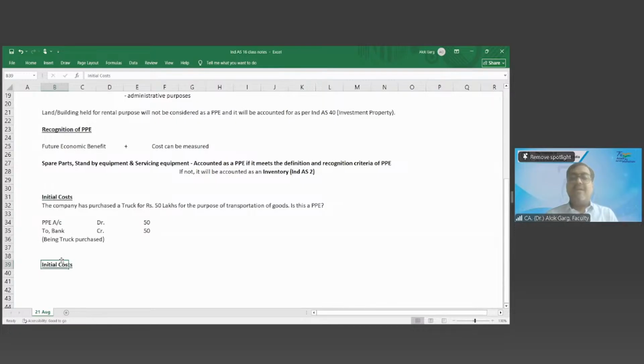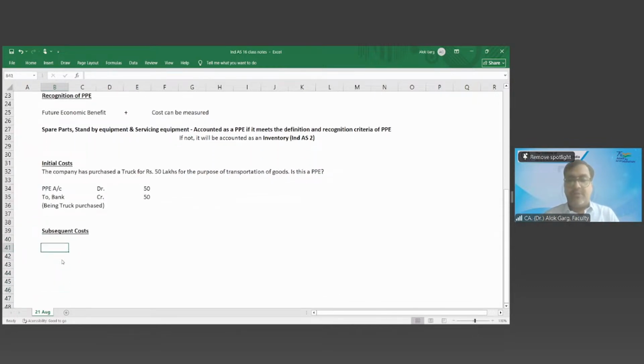So this standard talks about the treatment of the initial cost and initial measurement, and it also talks about the subsequent cost. So what is the treatment of subsequent cost? The standard says that, for example, day-to-day service or regular service. What is your view? Whether it has to be capitalized or charged off to the P&L. It has to be expensed off, sir. Expensed off.